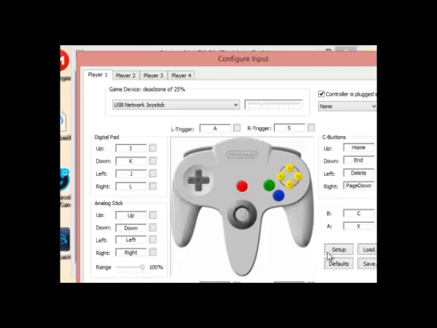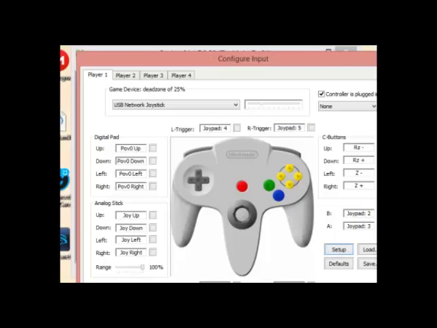Let's configure. First, you need to click on Setup and start to configure the digital pad: up, down, left, right. The analog stick: up, down, left, right. The C buttons: up, down, left, right. The B button. The A button, the start button, the Z button, the L trigger button, the R trigger button.